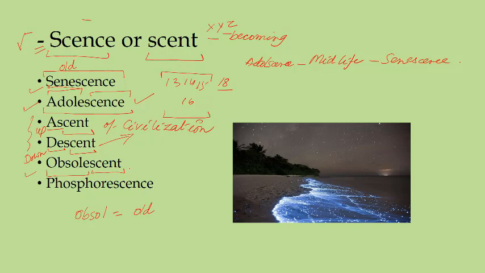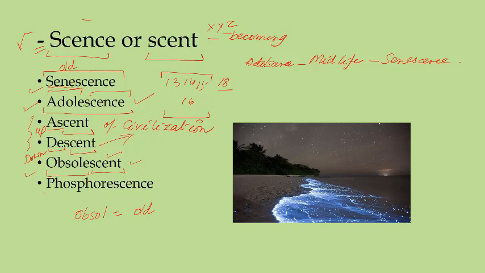Like a building which is becoming obsolescent is becoming old. A structure, a pattern or a method, anything can be obsolescent. Any practice also can become obsolescent. So things which are growing old are also called obsolescent, because with the help of this suffix we get that meaning.